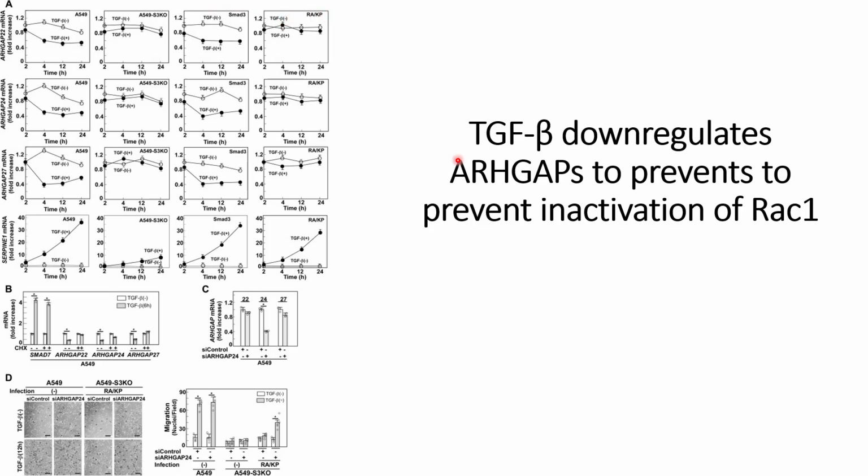So from that they wanted to find out the impact of these ARHGAPs on the TGF-β induced cells. We can see that the downregulation is clear when the wild type SMAD3 is infected, but not in the mutated case. This indicates that TGF-β helps in the downregulation of these ARHGAP proteins, and that plays a role towards regulating the ROCK inhibitors.